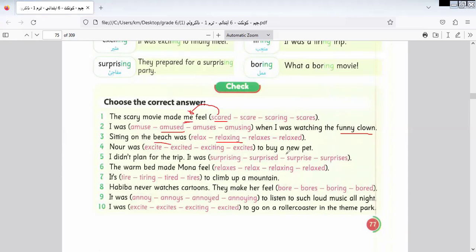Nora was excited to buy a new beach. I didn't plan for the trip. It was surprise, sorry, not surprise, surprising. It was surprising, not surprise. I made a mistake here. It was surprising.